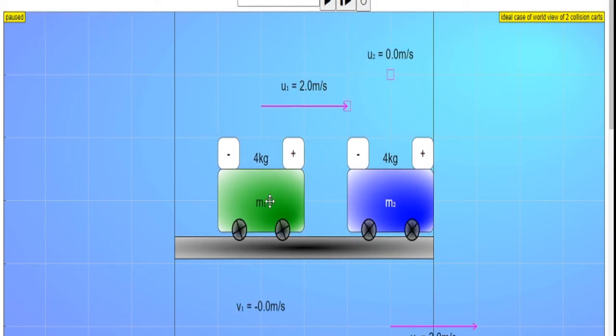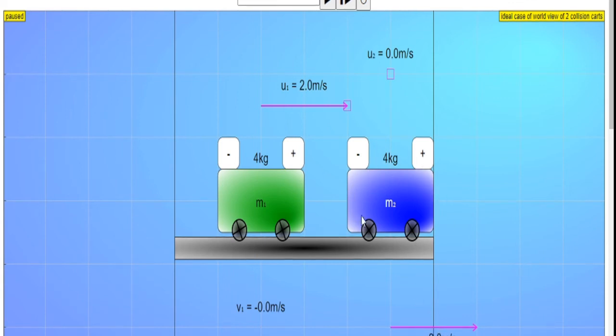As the first cart which is moving approaches the second body which is at rest, the first body comes to rest. So after collision, the velocity of the first body becomes 0, and the velocity of the second body, if you observed, was exchanged with the first body. That means the first body's velocity before collision is given to the second body after collision, whereas the second body's velocity, which was zero, is given to the first body.